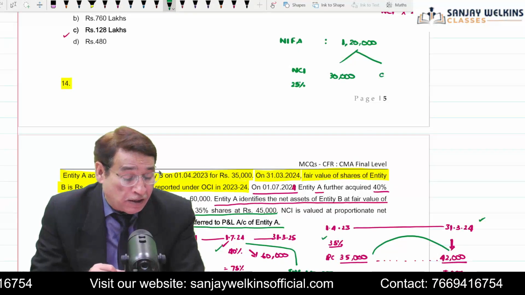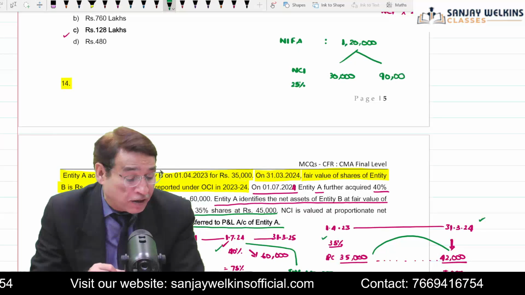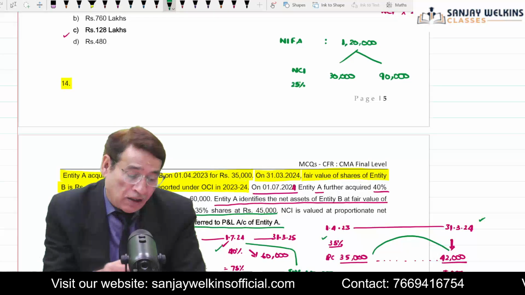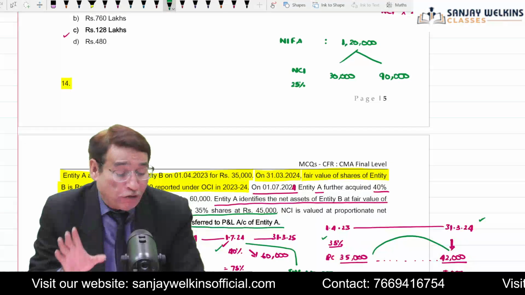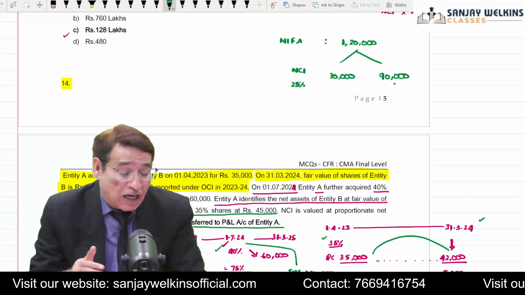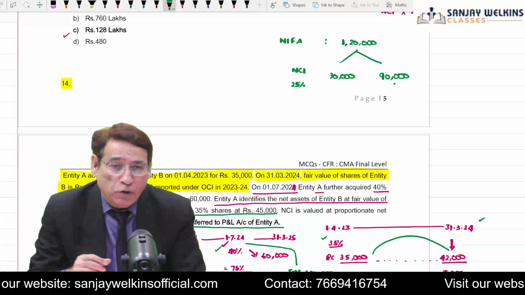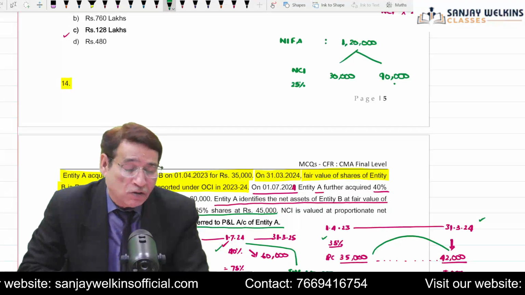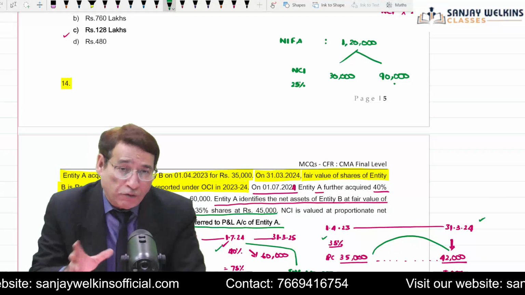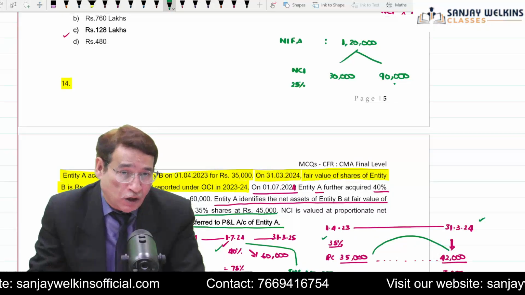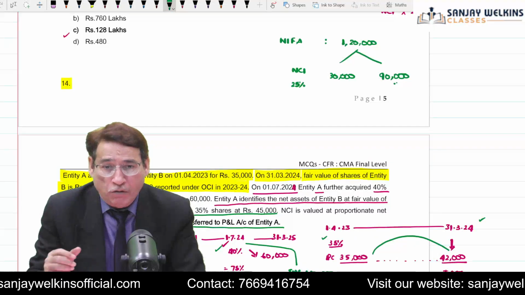Now, the remaining net assets belong to the acquirer company, no doubt about that. But we must not forget, this time we cannot directly compute the amount of goodwill. As I told you, in order to compute the goodwill, especially under business combination achieved in stages, we have to be careful. We simply cannot now compare this 90,000 with the amount of consideration.